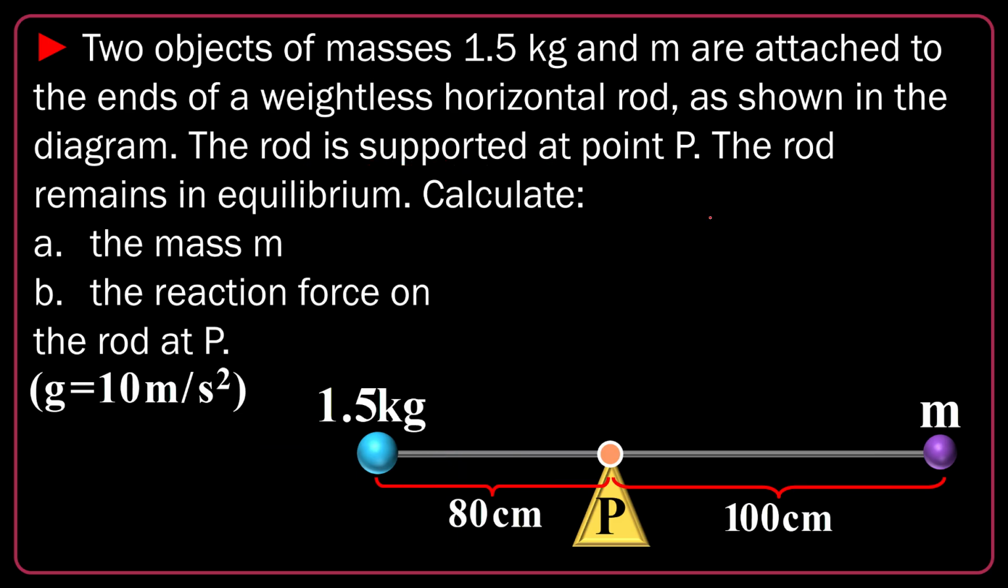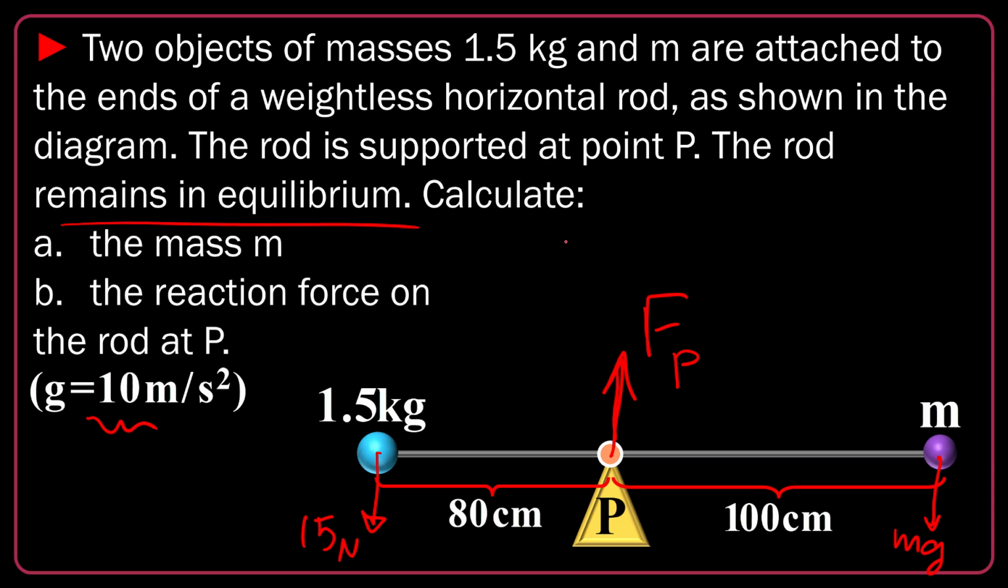We are looking for first the mass M. How to find the mass M? Guys, look at this. What are the forces acting on this system? A downward force of 15 Newton, if g is 10, that's 1.5 g. This is mg, I don't know how much it is, and there is also a reaction force of this pivot, Fp. Three forces. They must cancel each other because the system is in equilibrium.